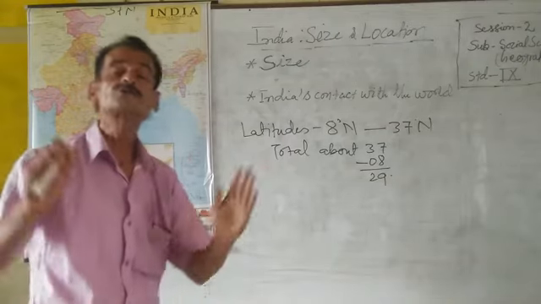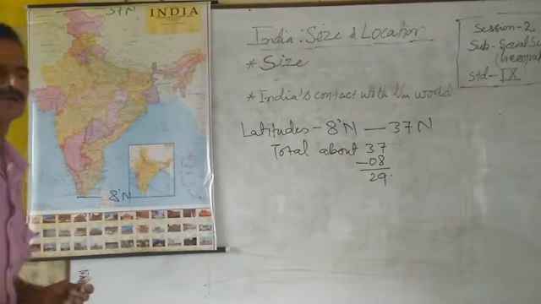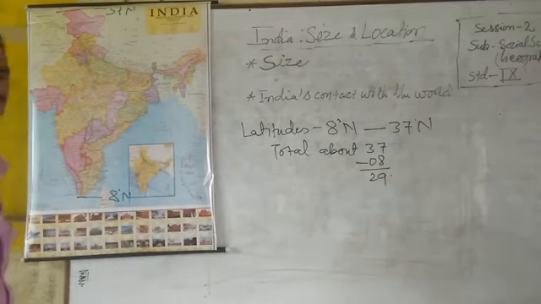Now, after that, the width of India. Width of India is taken from longitudes. Yesterday, I finished that.